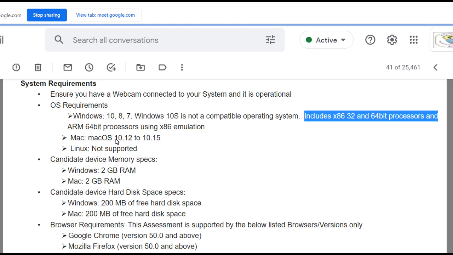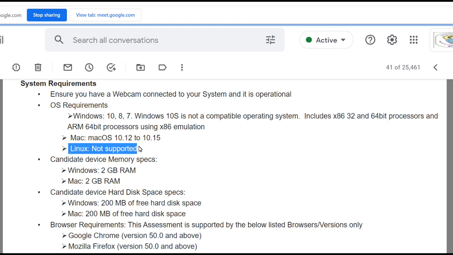Now Mac operating system 10.12 to 10.15 is supported. Linux is not supported. If you are on a desktop installed with Linux, it is not supported for this software. So you need only a Windows or Mac operating system. Candidate device memory: what should it be? Generally it should be 2 GB. Most of your laptops have a minimum of 4 GB, 6 GB or 8 GB. Only old ones have 2, and that 2 GB RAM is also sufficient. For Mac also it is the same.